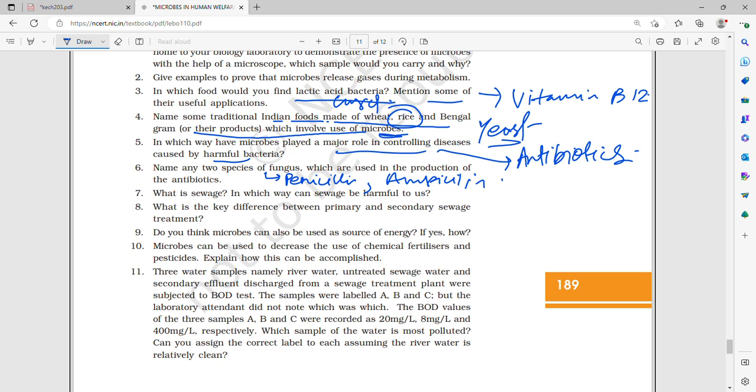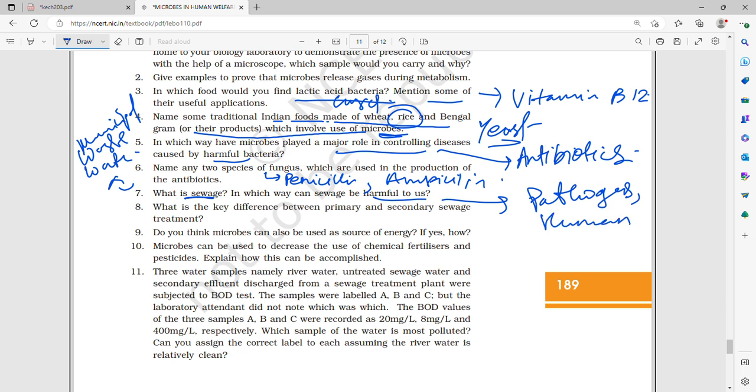What is sewage? That is municipal wastewater. In which way can sewage be harmful to us? It has pathogens, human excreta. Primary and secondary. Primary basically involves sedimentation and filtration, whereas secondary sewage treatment is also called biological sewage treatment because it involves the use of microbes.